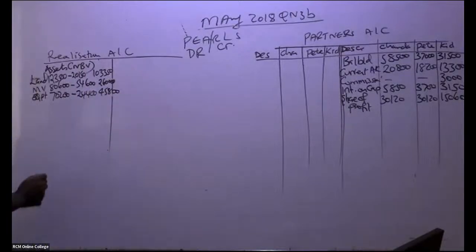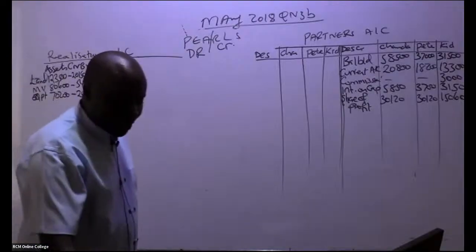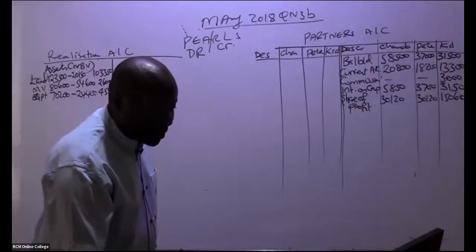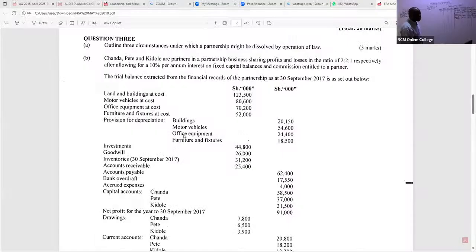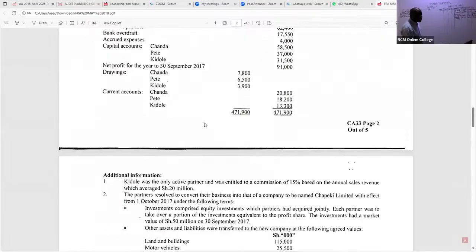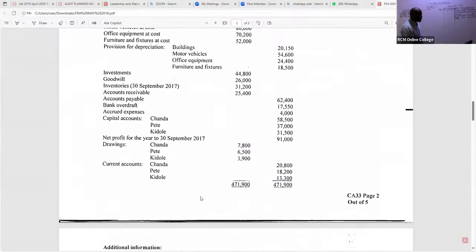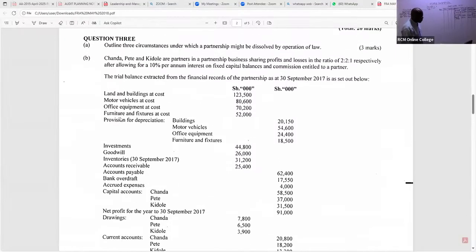45,800 like that. So again, we have the fourth item that was taken over. All assets, we are debiting them at their net book value. So the next one is what we are calling furniture and fixtures. This furniture and fixtures was basically taken up by the new company. So furniture and the fixtures go back to the net book value. It is 52,000.